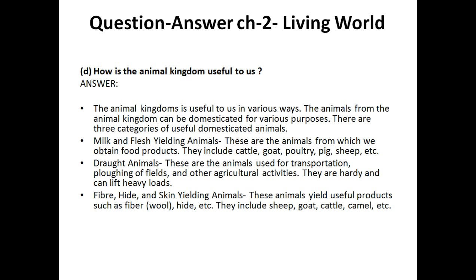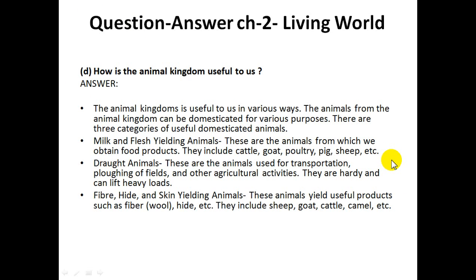There are three categories of useful domesticated animals. First, milk and flesh yielding animals, like farm animals. Those animals are domesticated for the supply of milk and flesh, for example cattle, goat, poultry, pigs, sheep, etc. So all these animals are kept in the farm.